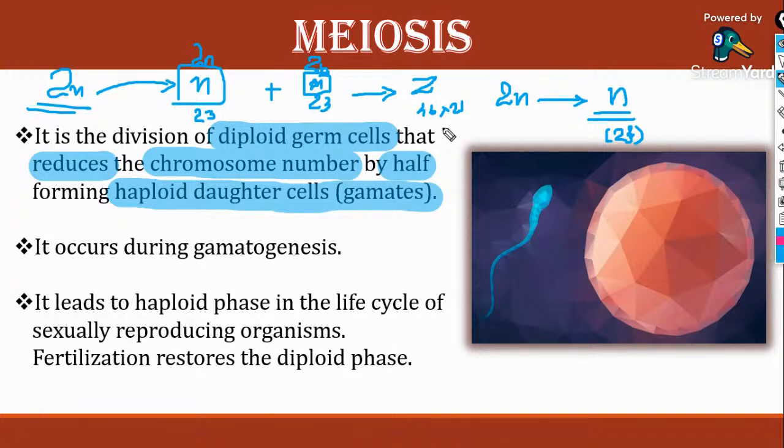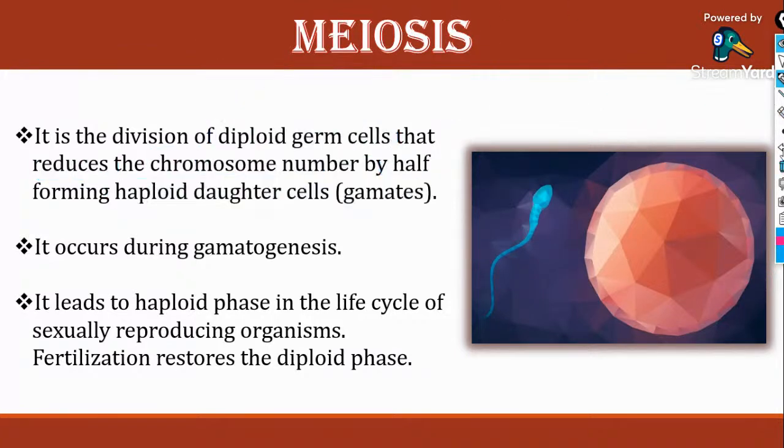So we need a continuity of species. For that continuity of chromosomal number, we have haploid gametes that fuse together to form a diploid zygote.